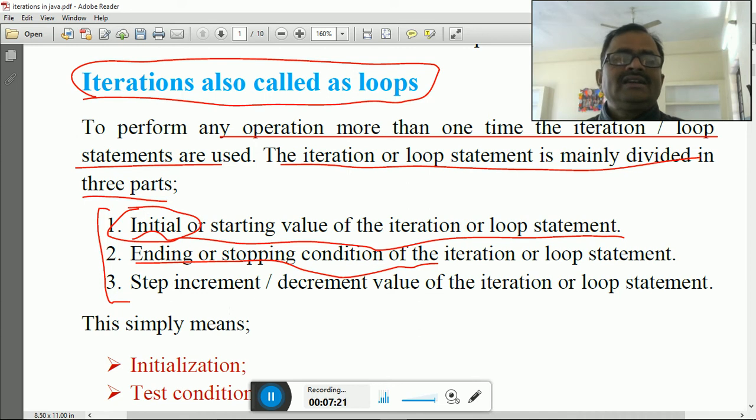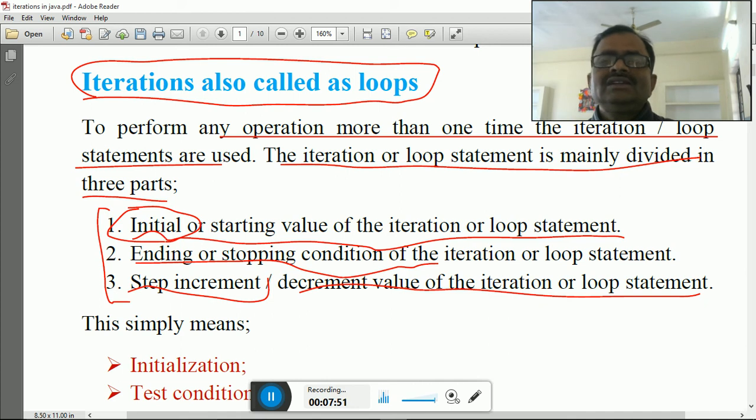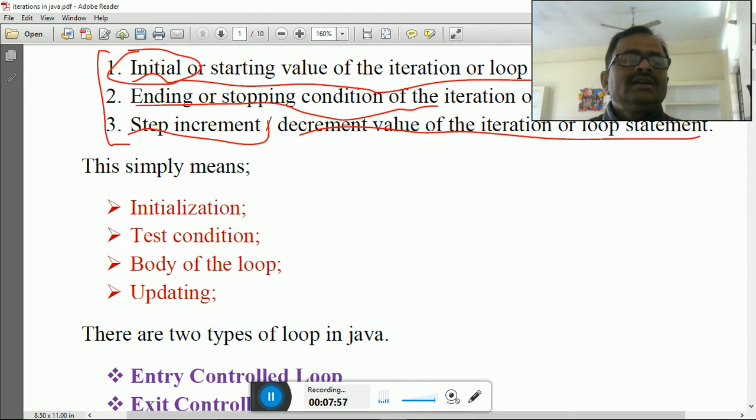The step increment is the process which will count. First time the initial value is 1. So the step increment, next time will make it 2. The next time it will be 3. Next time it will be 4. Like that, the step increment is an increment of 1 or 2, as much as you need. Or a decrement value, suppose you are doing something in descending order, so a decrement value will be there. Okay, so initial value, ending value and increment value, these three parts are in the iteration, which are very much important. This simply means initialization, test condition, body of the loop and updating.